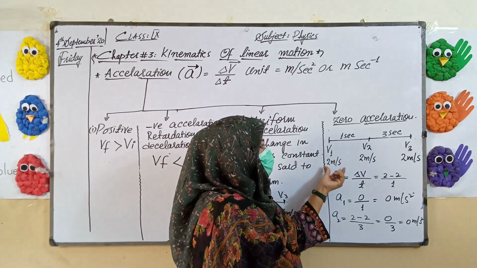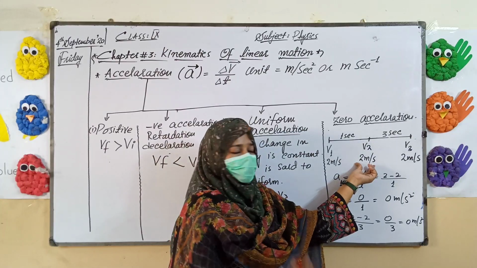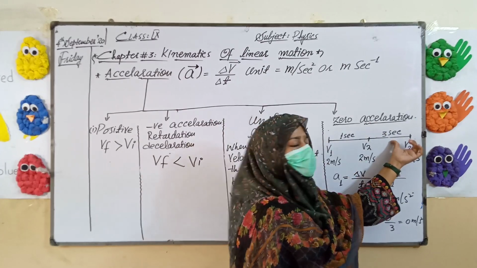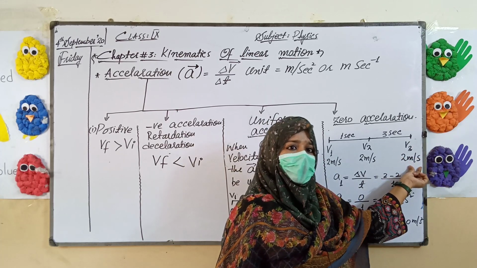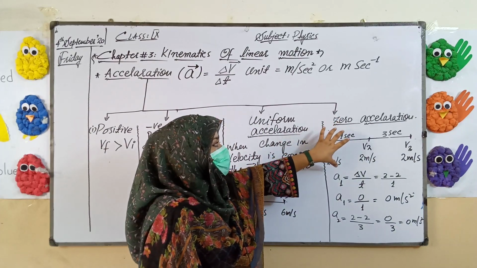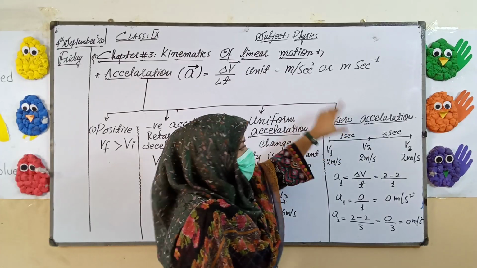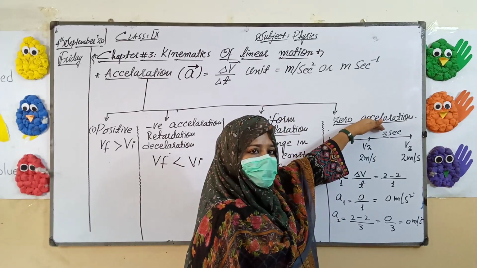First time it is 2 meter per second, after 1 second it was 2 meter per second, and after 3 seconds the velocity was the same, 2 meter per second. So when the velocity is the same all the time, that kind of acceleration is known as zero acceleration.